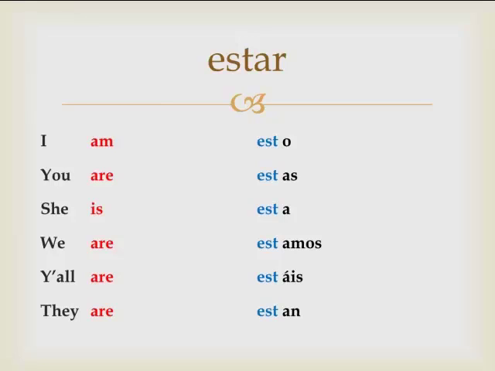I am, for example, will be estoy instead of esto. Estoy is I am. Estás is going to have an accent added to it. Same with está. She is. Then way at the bottom, they are is also going to have an accent added to it. So you can see this is nearly a regular verb with a couple of accents added to it and the Y up for estoy, I am. This is how you conjugate estar, and this is what it means in English.